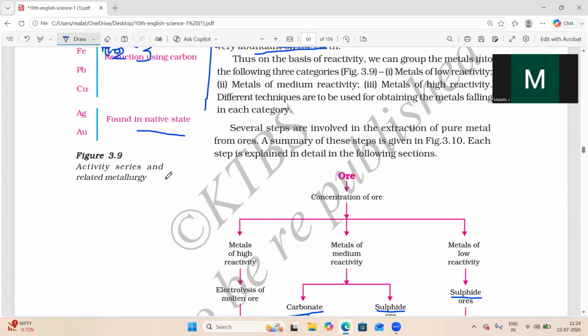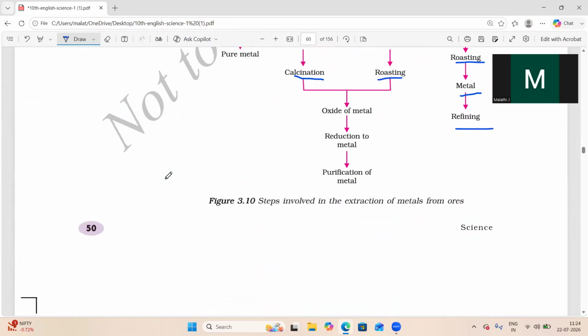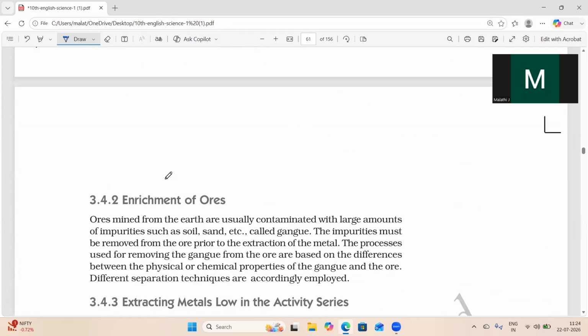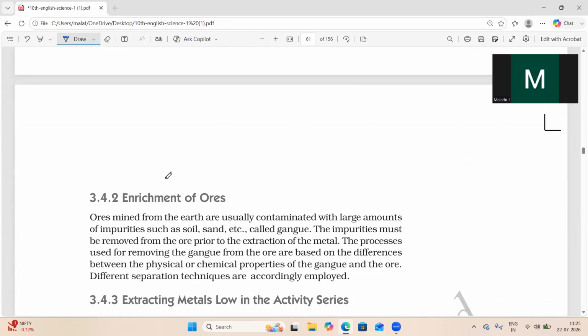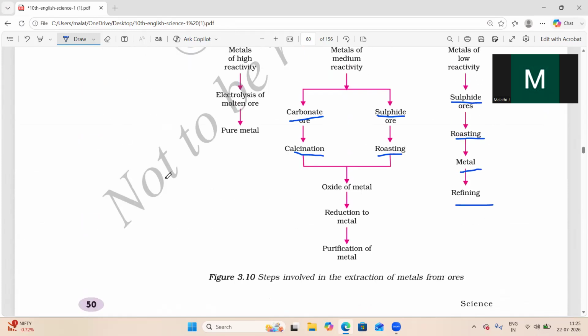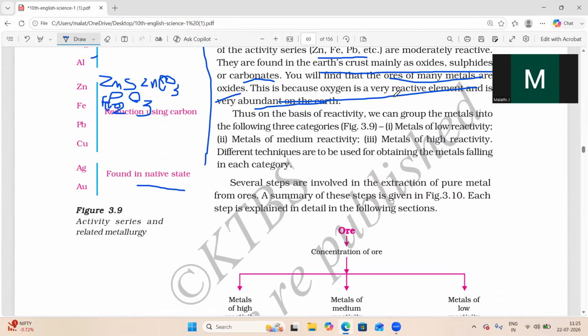How we will extract the highly reactive metals and how we will extract the less reactive metals, this enrichment of ores we will see in the next class.